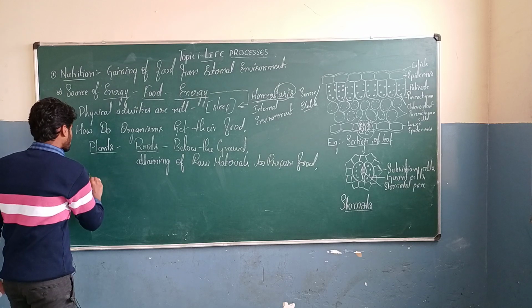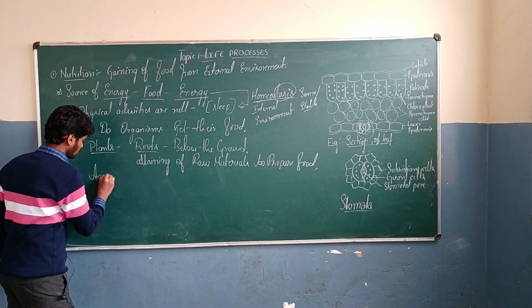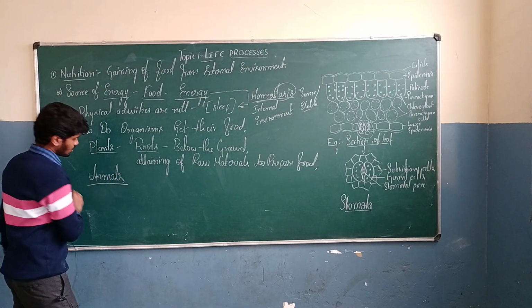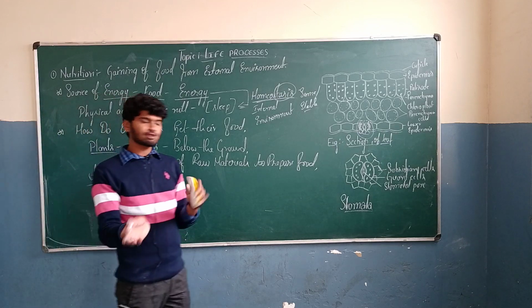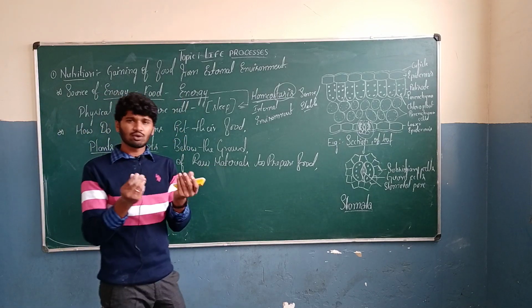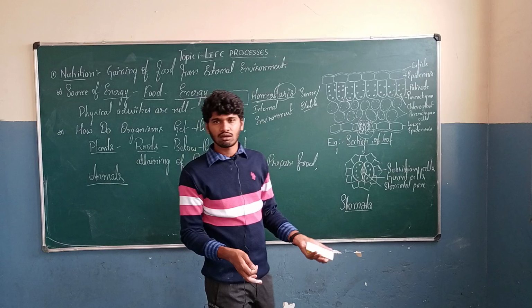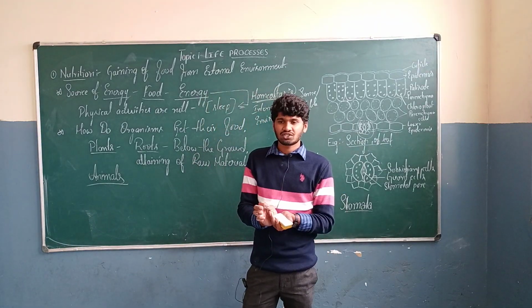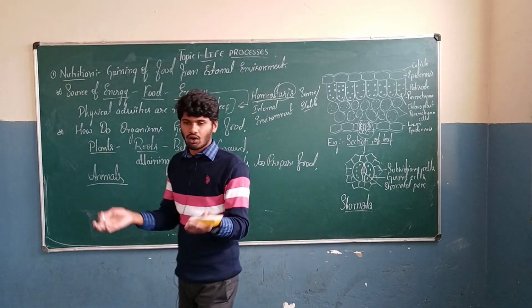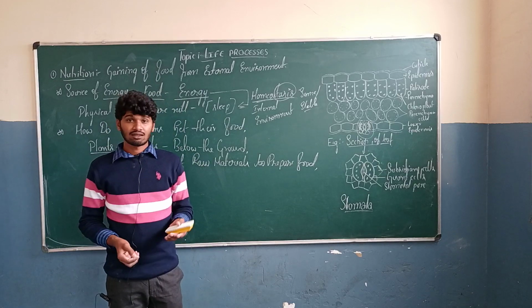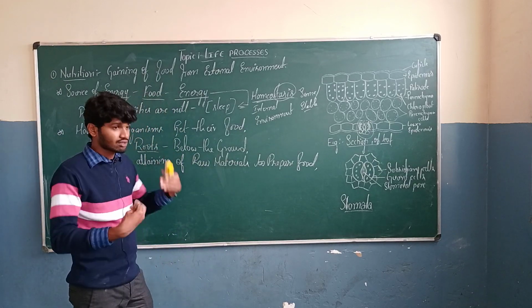In case of animals, we don't have any special parts to absorb nutrition from the soil. We are not parasitic in nature. We don't depend upon another organism for our food, just like spreading our roots.